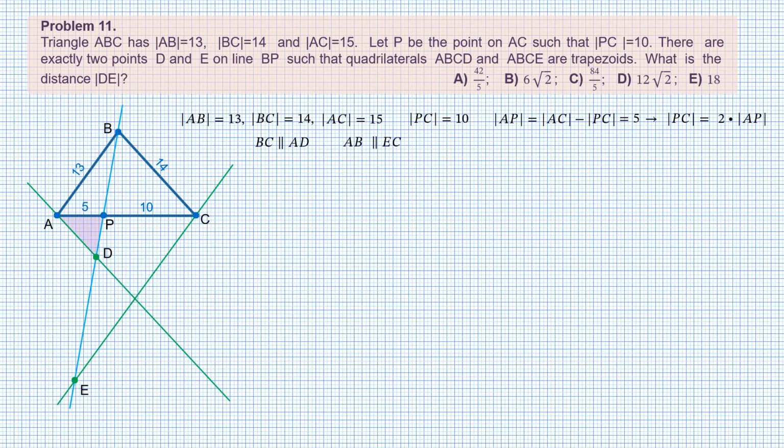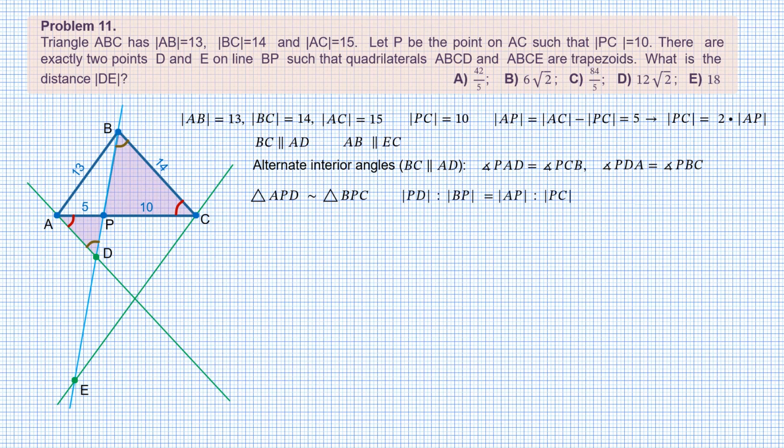Consider triangles APD and BPC. They have 2 pairs of alternate interior angles formed by parallel lines BC and AD. Angle PAD equals angle PCB, and angle PDA equals angle PBC. Therefore, triangle APD is similar to triangle BPC by the angle-angle rule, and we can equate the ratios of sides.